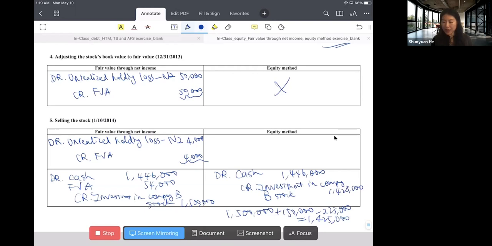And now you can see that this journal entry doesn't balance. The imbalance is at the credit side of 21,000. So in other words, the book value of the investment is 1.425 million, and we're selling it for 1.446 million. So we're selling it at a gain. So we credit gain on sale of investment. So that is the journal entry under the equity method.